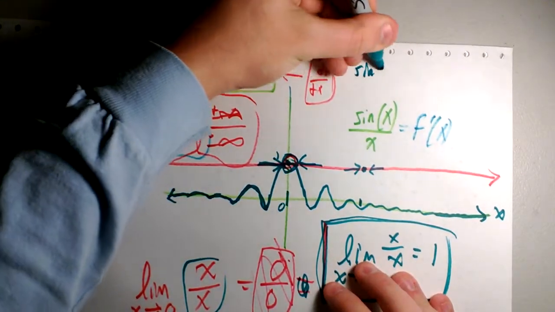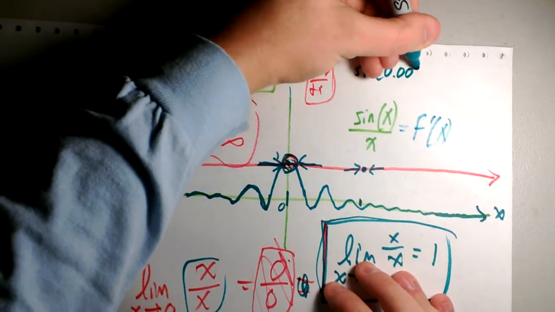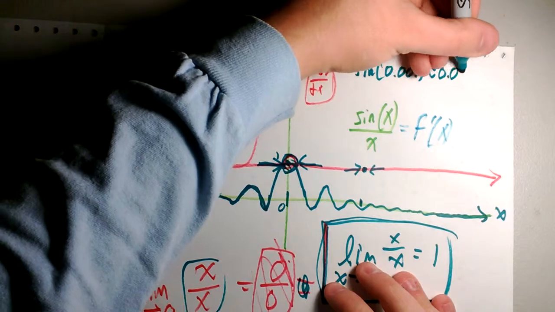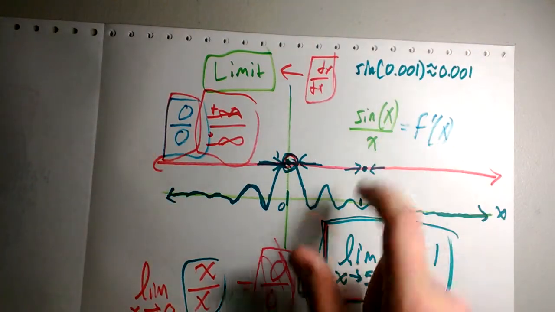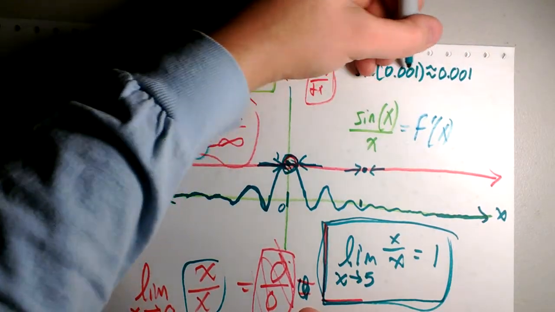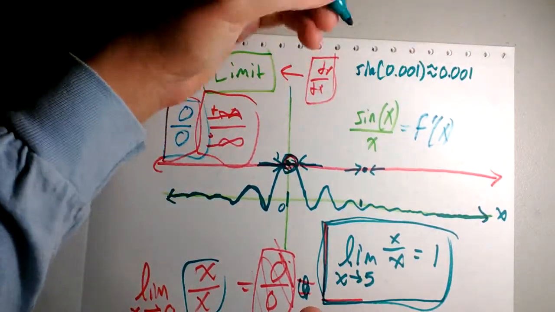Let's do sine of 0.001. I'll tell you right now, that is really close to 0.001. So we're just going to put squiggly. It's about 0.001. Interesting enough. And that makes sense because it's sine of 0 that is 0, so that approximates that.